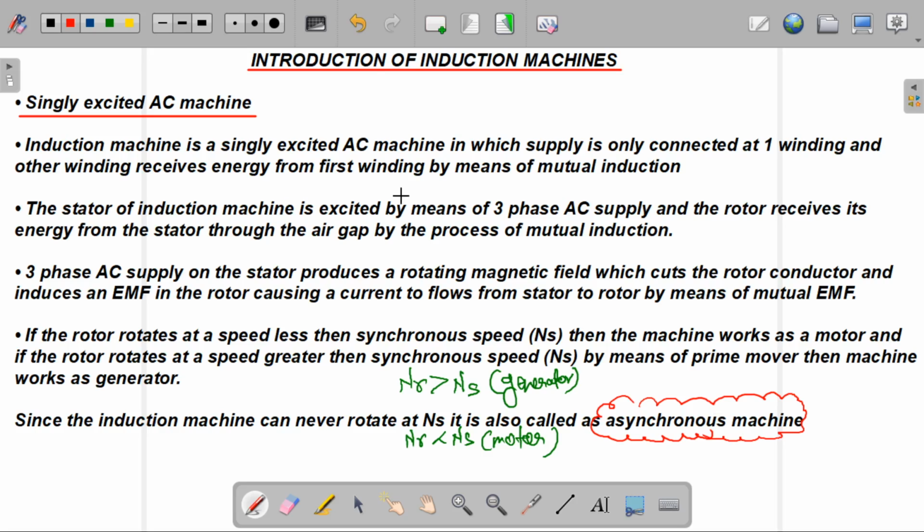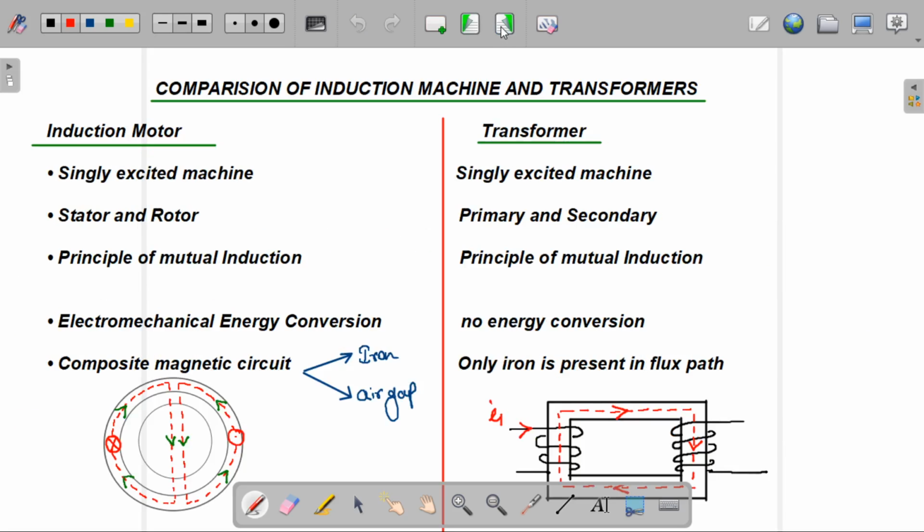Okay, now let's move on to the comparison of induction machines and transformers. Let's have a look at the difference between an induction motor and a transformer. The first point is that the induction motor is called a singly excited machine. Similarly, the transformer is also called a singly excited machine. In an induction motor, we apply a supply on the stator side. Similarly, in a transformer, we apply the supply voltage on the primary side.